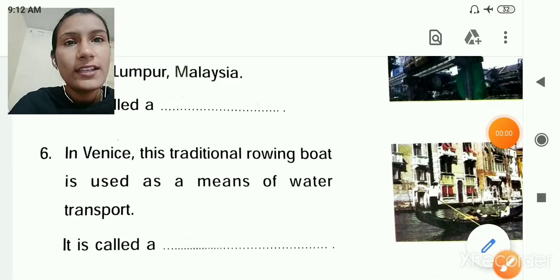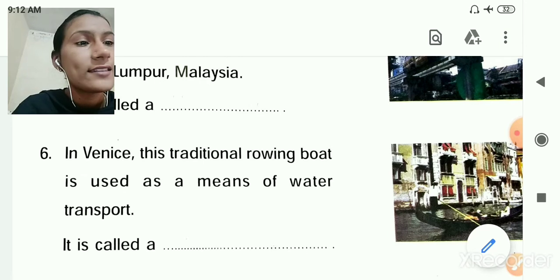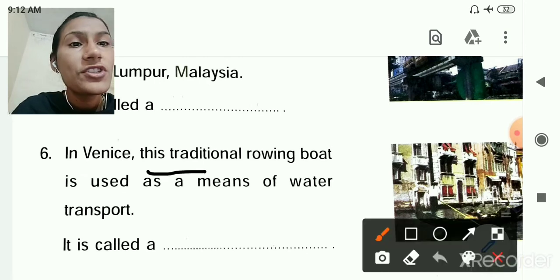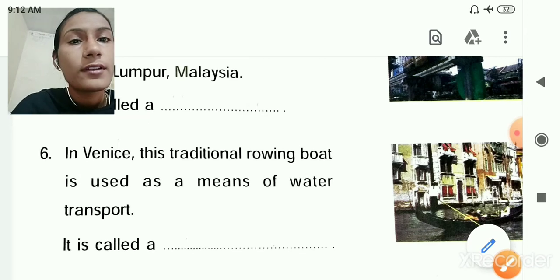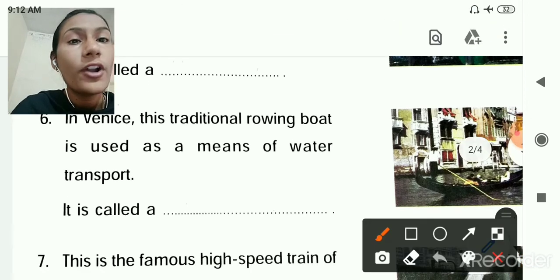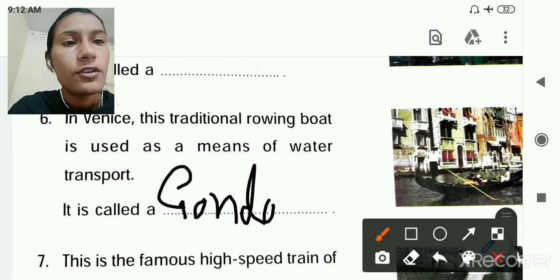The next, in Venice, this traditional rowing boat is used as a means of water transport. Where? In Venice. And this is the traditional boat as a means of water transport. So it is called gondola, GONDOLA.